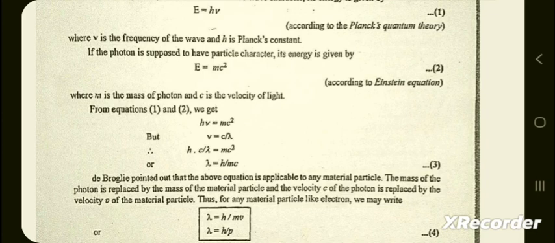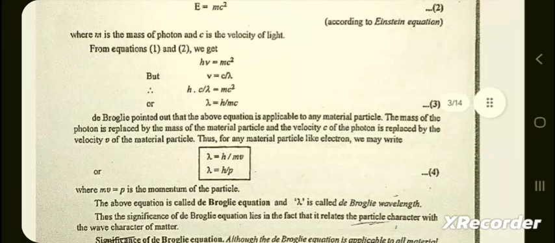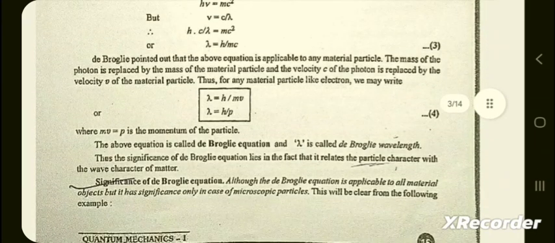h c by lambda is equal to mc square. Lambda is equal to h by mc. De Broglie pointed out that the above equation is applicable to any material. The mass of the photon is replaced by the mass of the material particle, and the velocity c of the photon is replaced by the velocity v of the material particle.